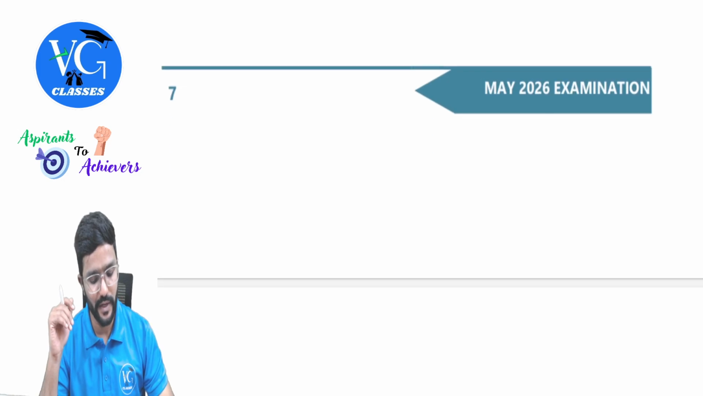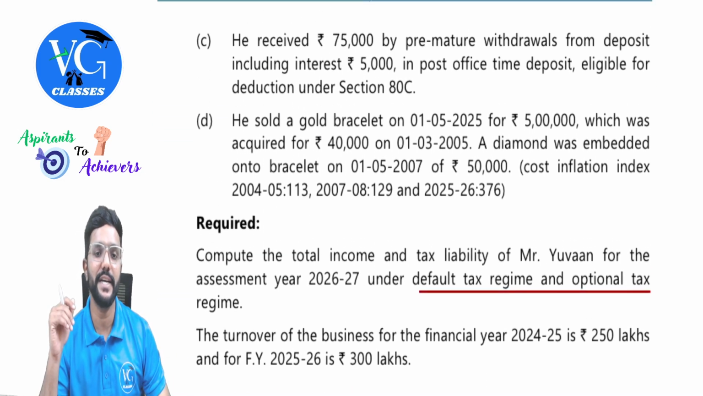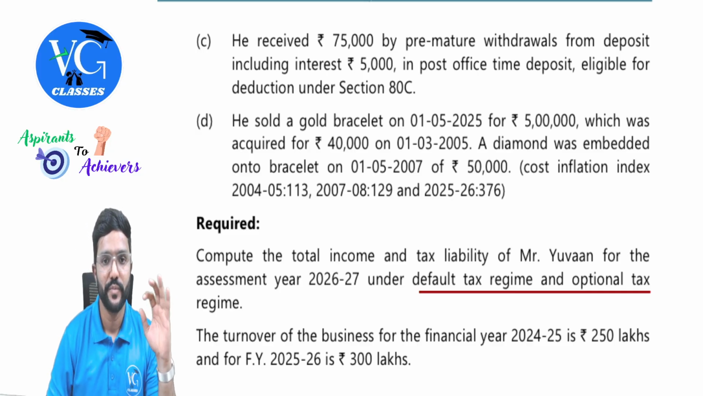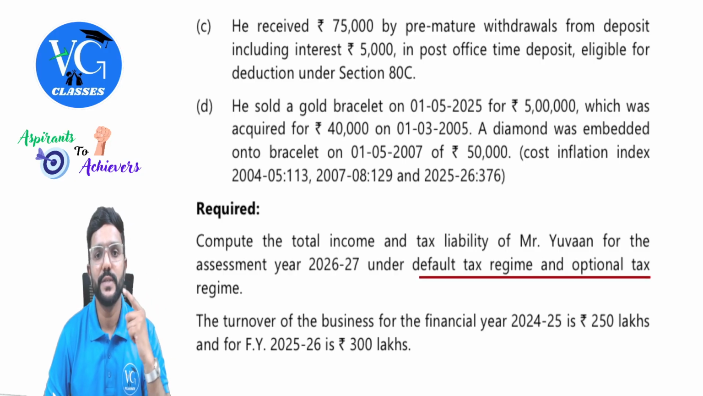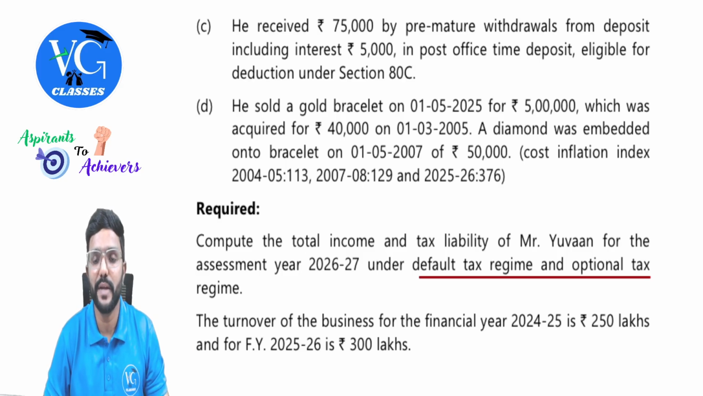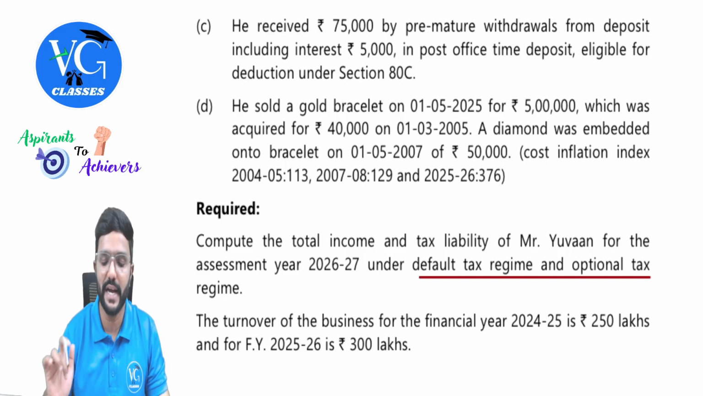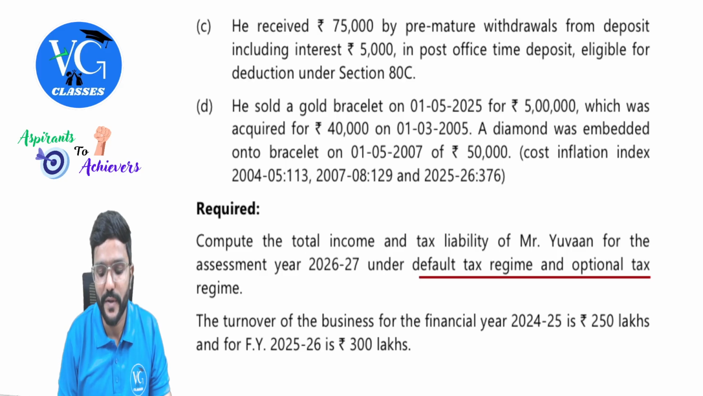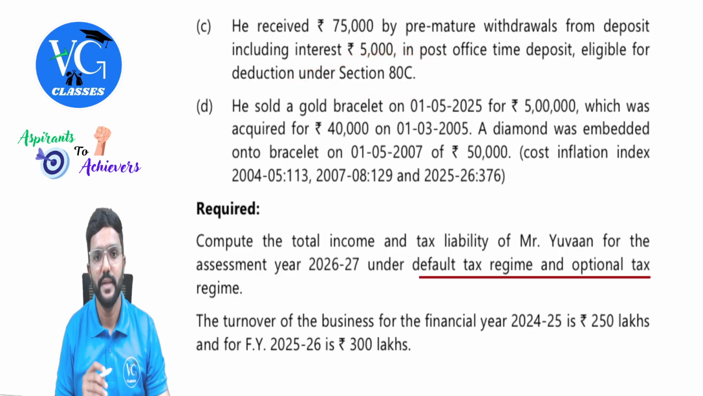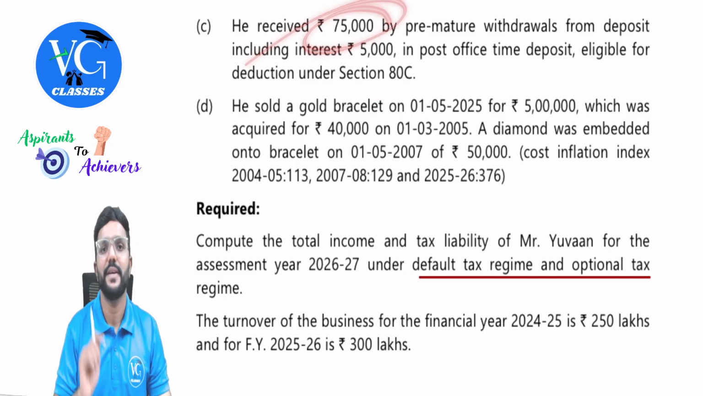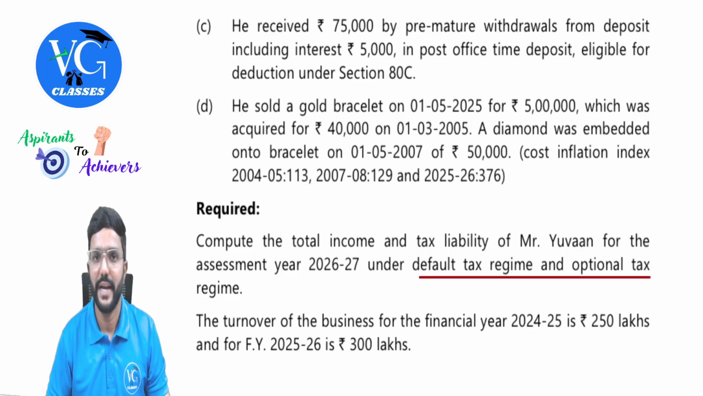When there is no information given about municipal value, fair rent, standard rent and all, you can take actual rent itself as the gross annual value. He received 75,000 by premature withdrawals from deposit, including 5,000 in post office time deposit, eligible for deduction under section 80C. Guys, when the amount is deposited in post office time deposit, you can claim deduction under section 80C. But if you withdraw it before the term, then it will be taxable. It will be taxable in the year of withdrawal.